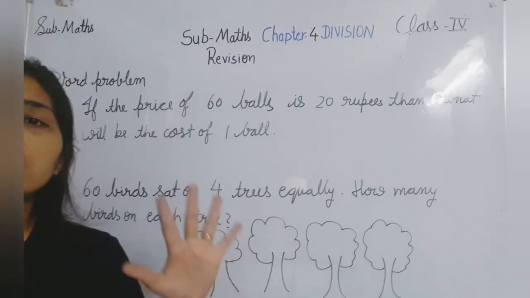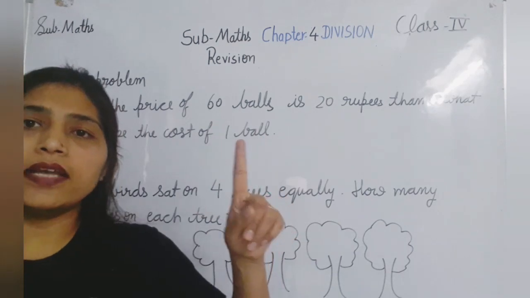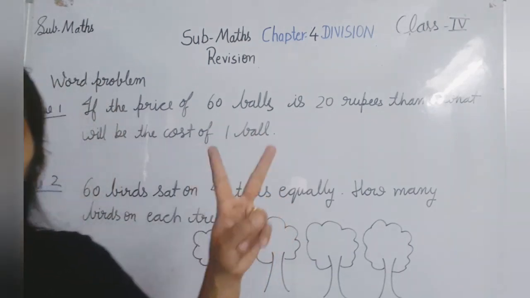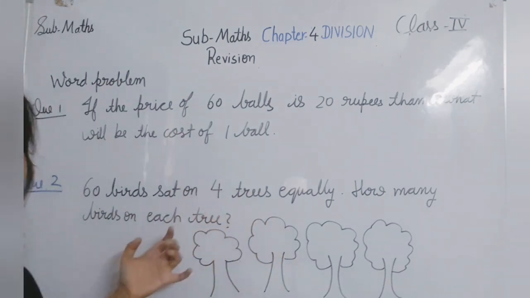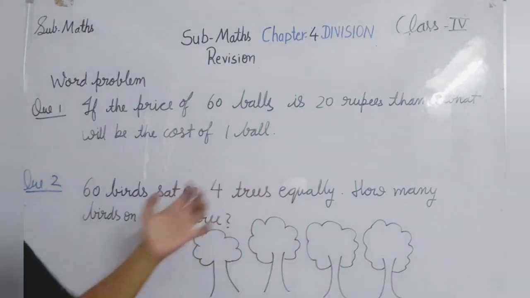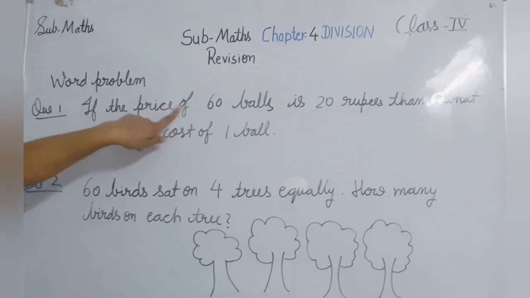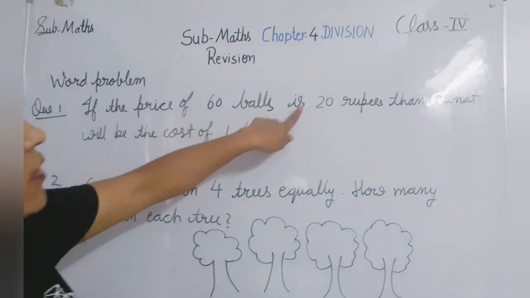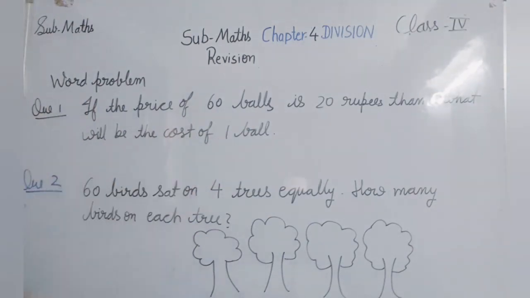First, they have given anything for more things and they are asking for the similar thing for one. And the second condition is if we have to divide anything equally in equal groups. So I am taking two problems here. The first problem, if the price of 60 balls is 20 rupees, then what will be the cost of one ball?